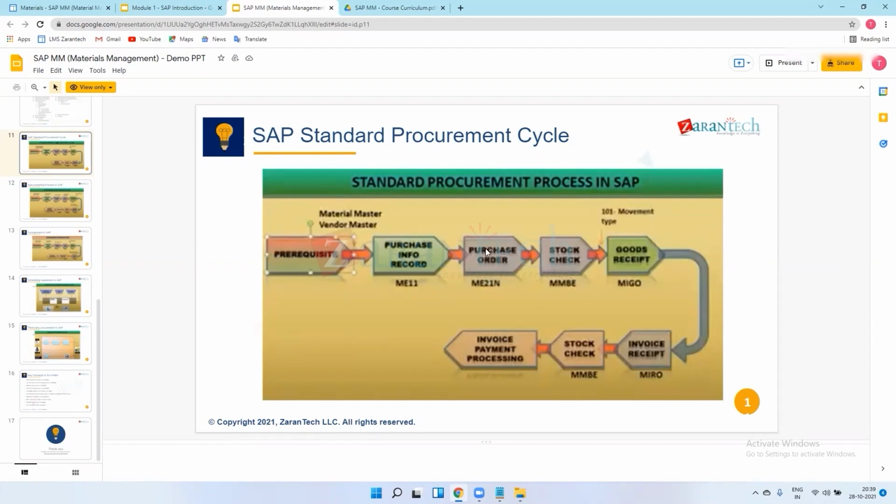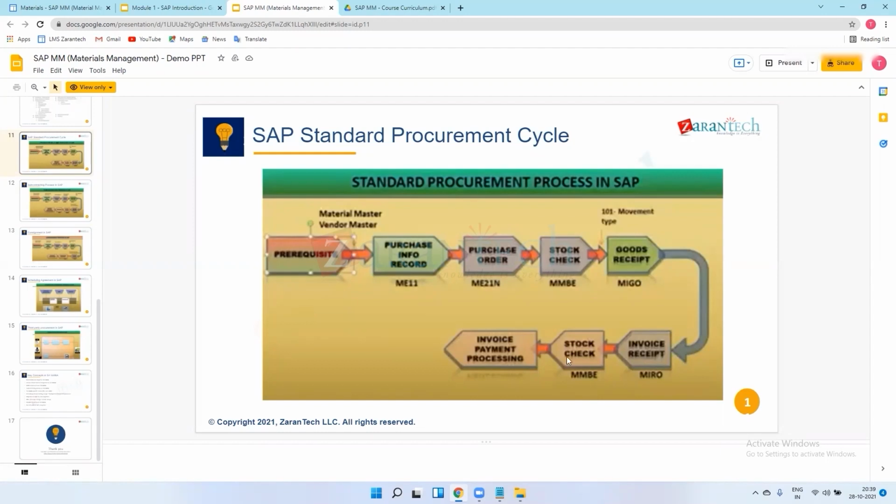This is just for demo purposes. We don't have access today, so that's why I'm explaining all the slides in detail. After goods receipt, we have an invoice receipt, which means we process the invoices against the material received.